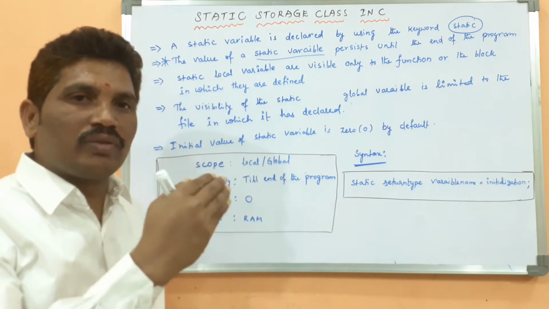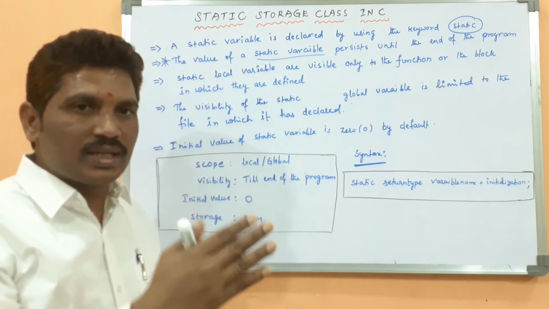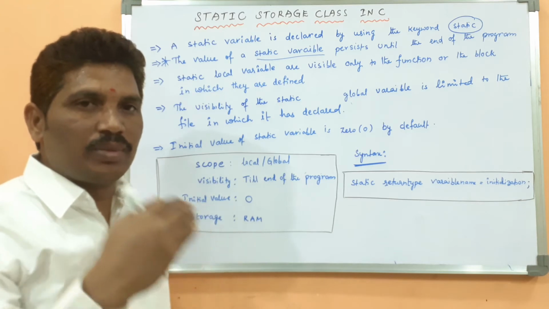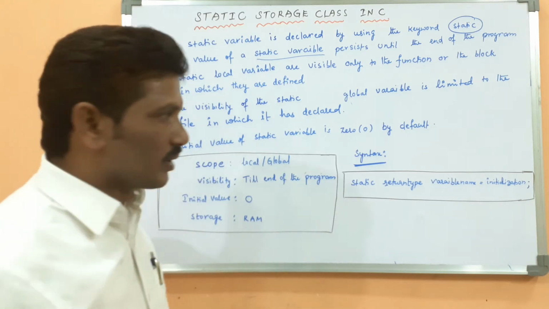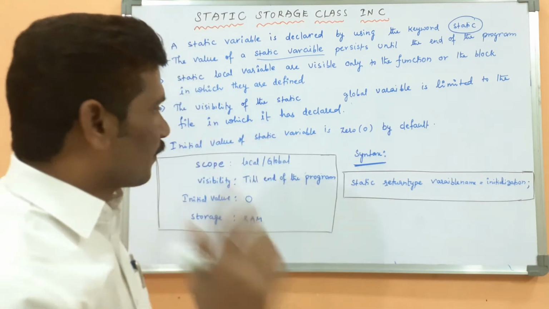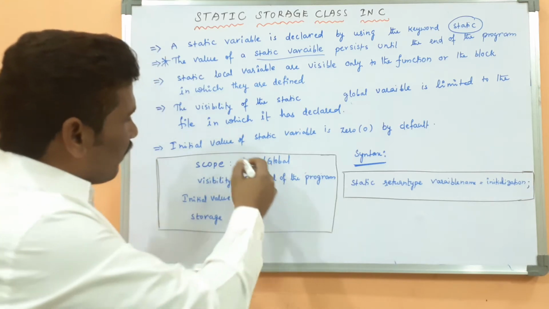The default value of the auto variable is garbage. The default value of a static variable is 0 in case of integer, and in case of string, null. We have important things to note.